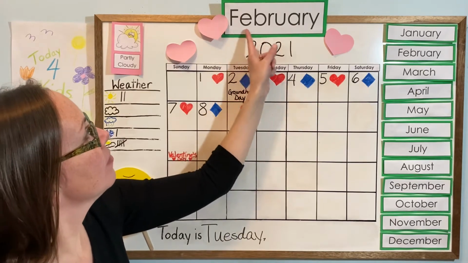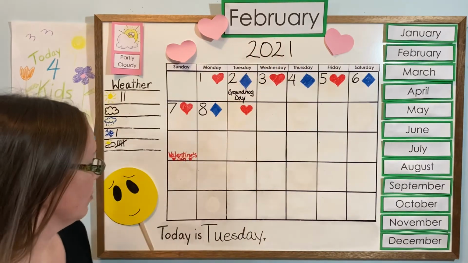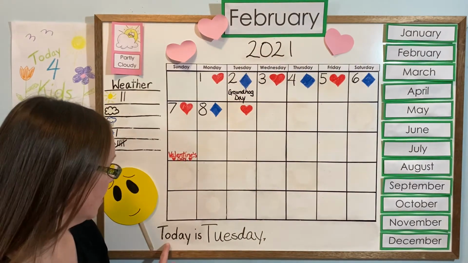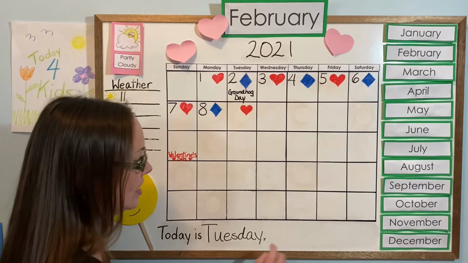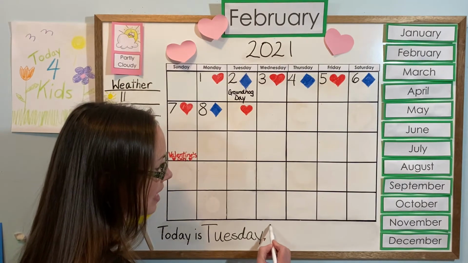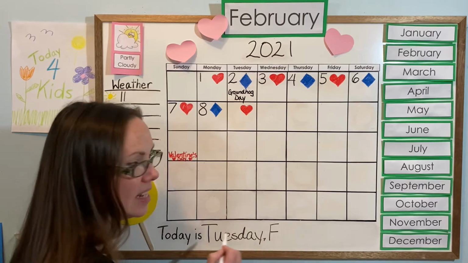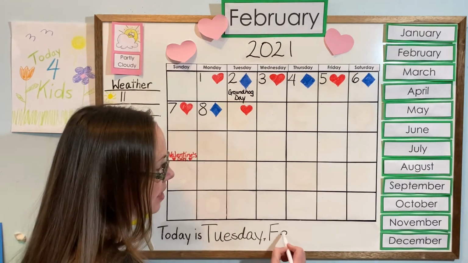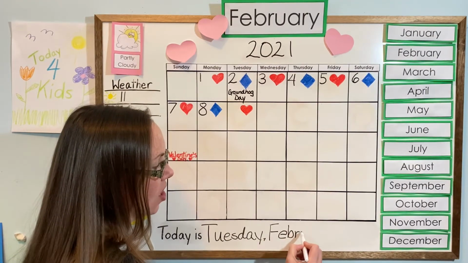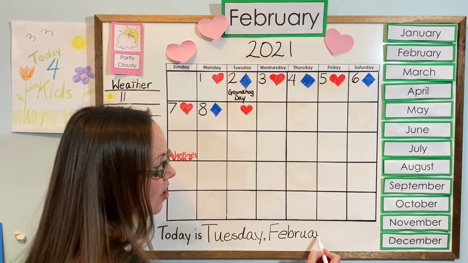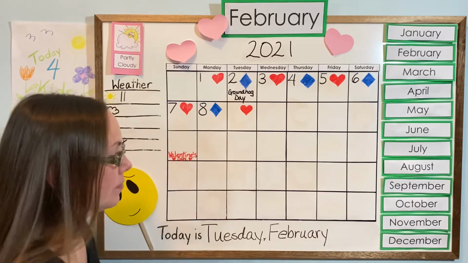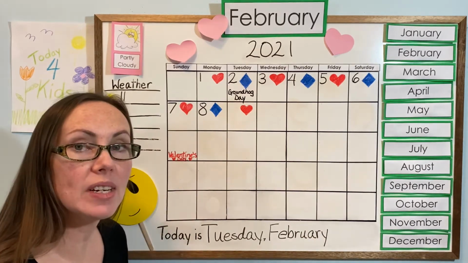February. So let's put February into our sentence. So it begins with today is Tuesday, and then we're going to put February, and we start with a capital F because it's the name of the month. F-E-B-R-U-A-R-Y. And next we need to figure out what the number is for the date.